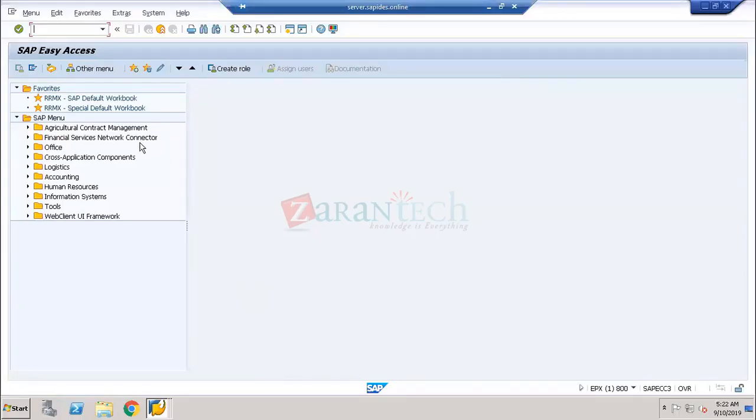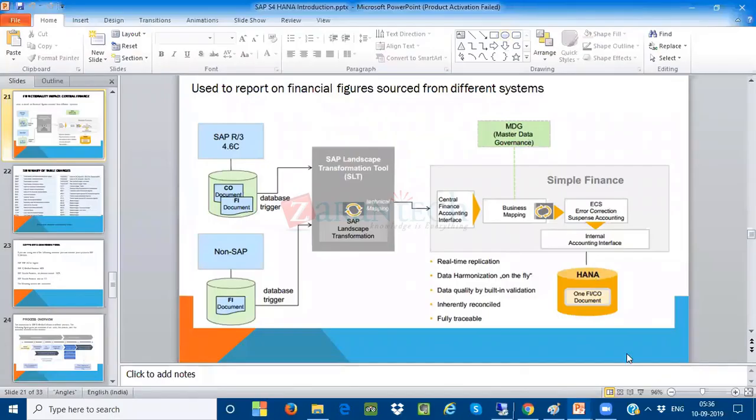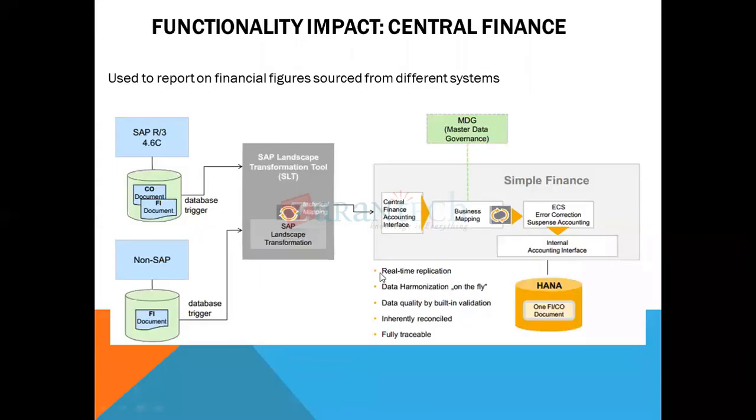So here, what is the first thing I have to do when I want the system to be ready for the central replication process? The first most important thing is that you need to have all the master data in the central finance system. Very, very important. You should build your central finance system with the master data of the GL accounting and the central finance master data of the customer accounts and vendor accounts.